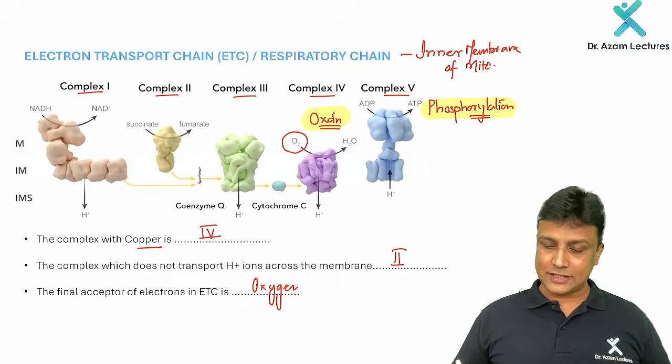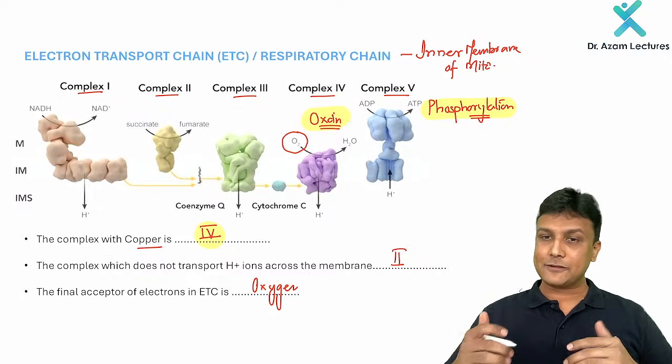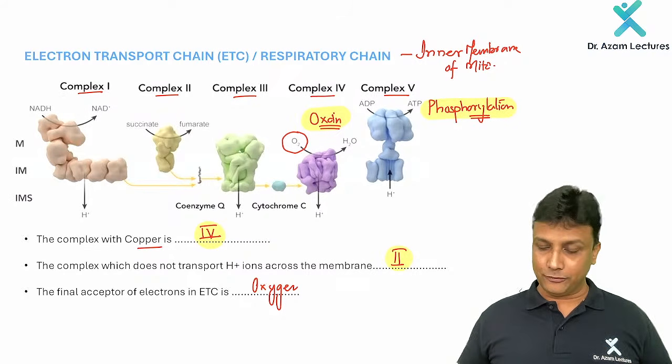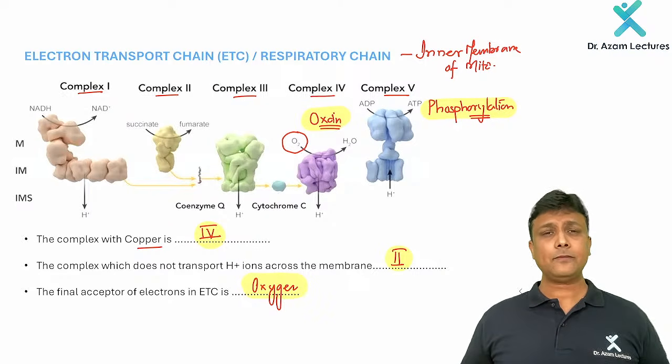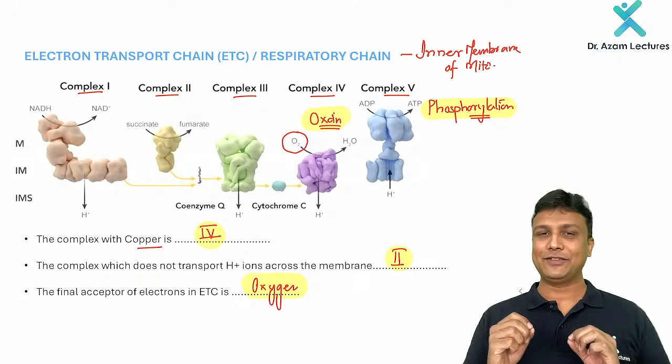So please remember the 3 MCQs here. The complex which consists of copper is complex number 4. The complex which does not transport H+ ions is complex number 2. And the final acceptor of the electrons is oxygen. In the mechanism, I want you to remember these 3 points for your FMG exam, guys.